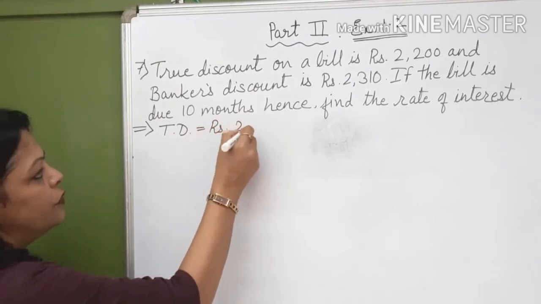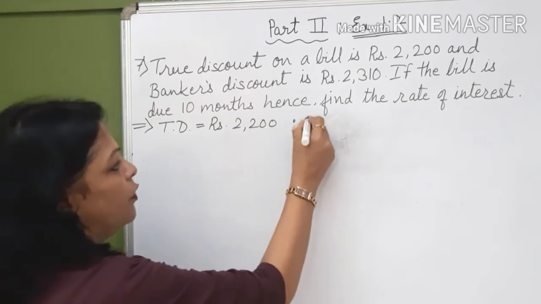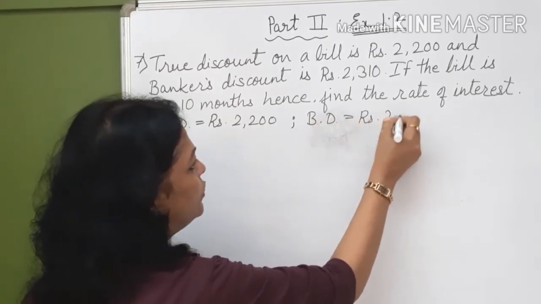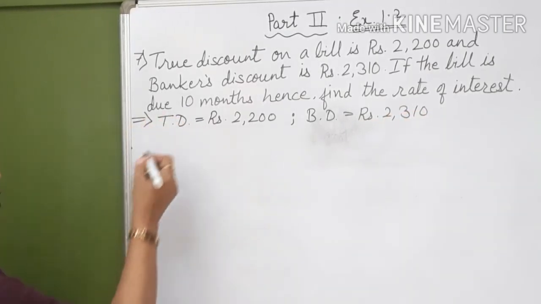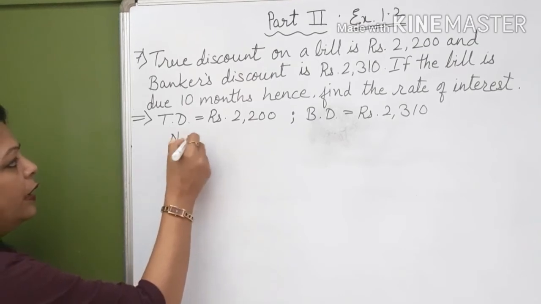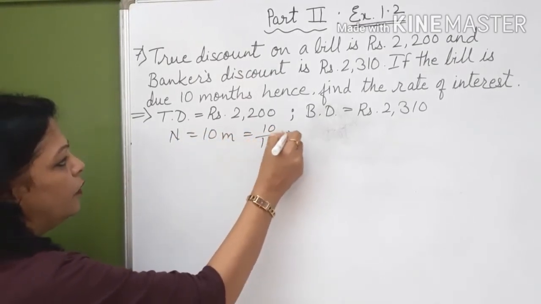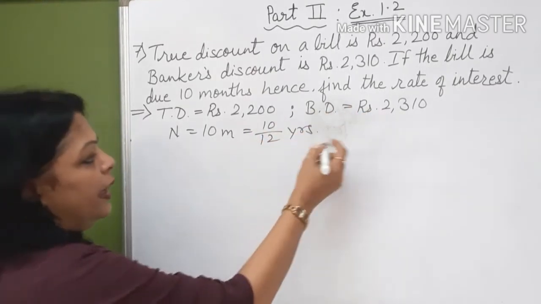That is 2200. Then banker's discount is given. Rupees 2310. If the bill is due 10 months hence, that means n is equal to 10 months, that is 10 upon 12 years. Correct? Find the rate of interest.